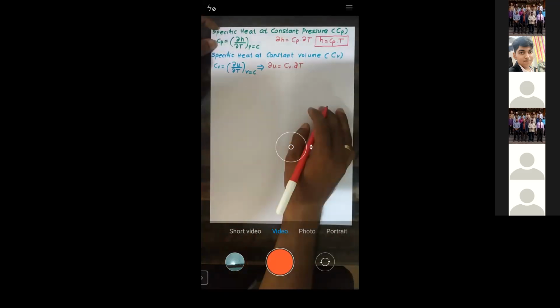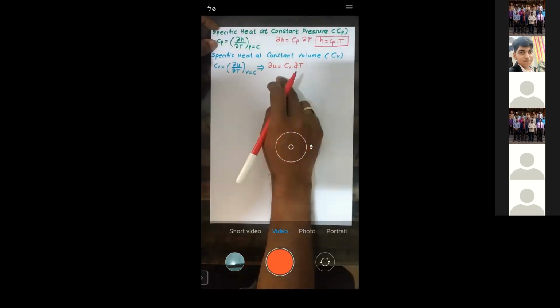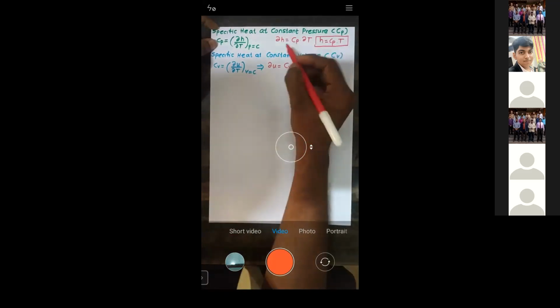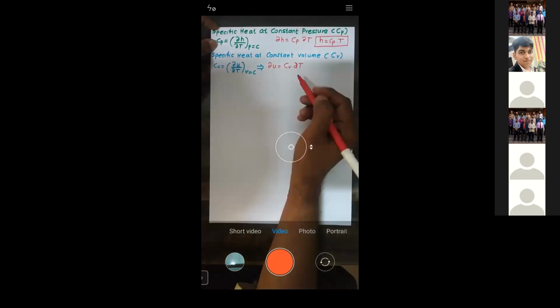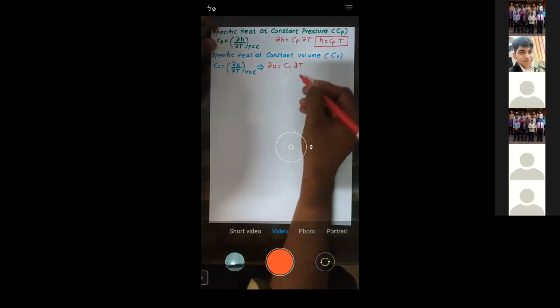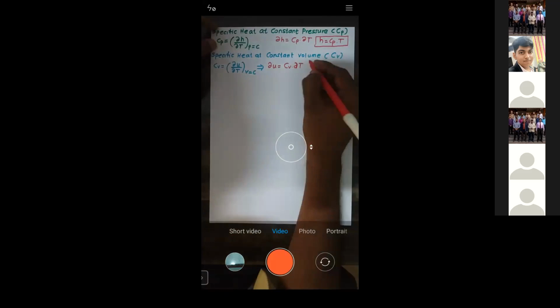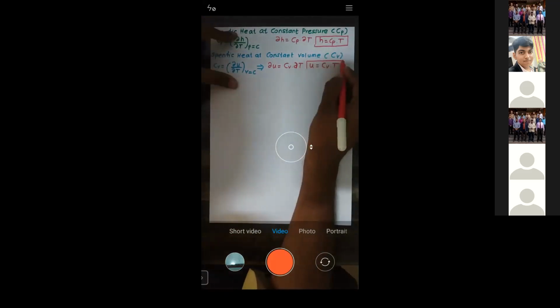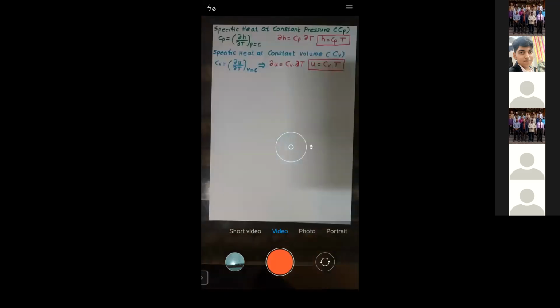You can see whenever it is H, it is Cp, and whenever it is U, it is Cv. So the formula for U is Cv into T. Is that okay?